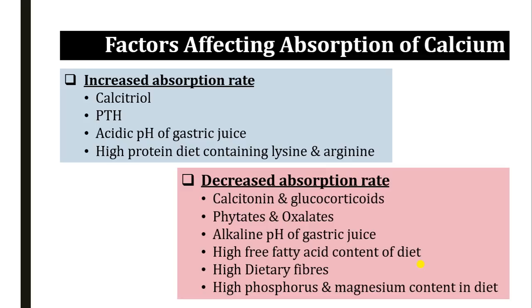The phosphorus and magnesium content in the diet, if it is high, also prevents the calcium absorption. So there is an inverse relation of calcium absorption with that of phosphorus and magnesium.